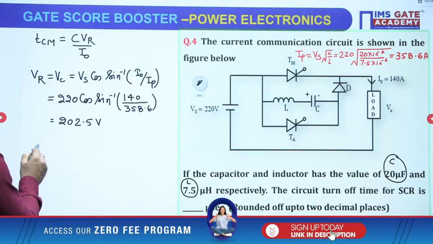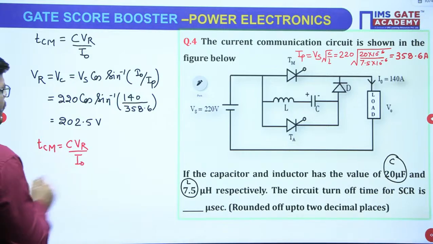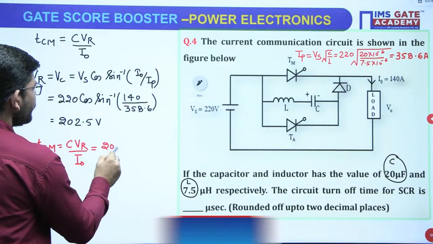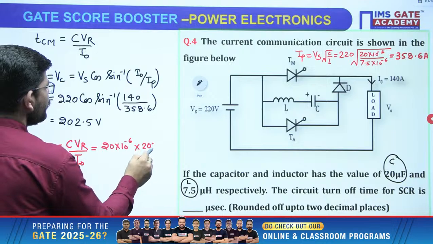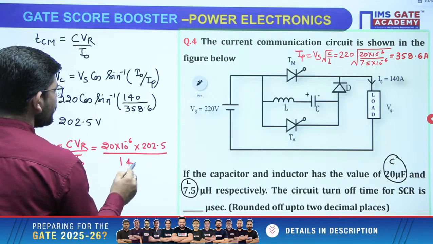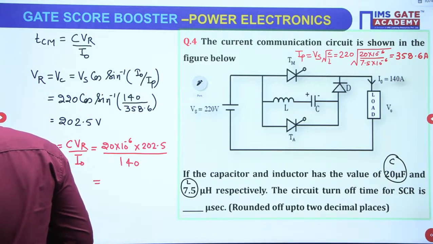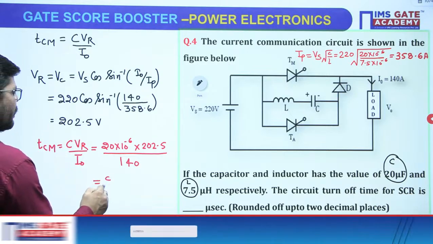So now the job is done. We have to calculate circuit turn off time. It will be C VR upon I naught. The value of C is 20 microfarad, VR you have calculated as 202.5, divided by I naught, which is 140. When you solve it, you will get 28.93 microseconds.